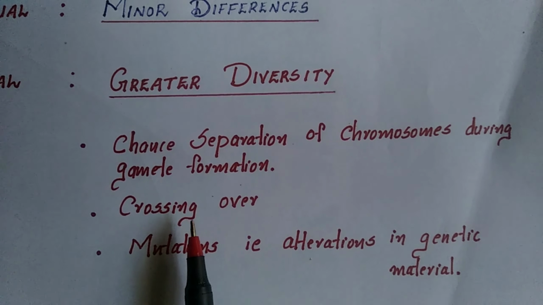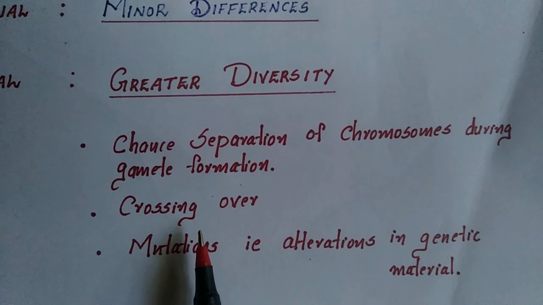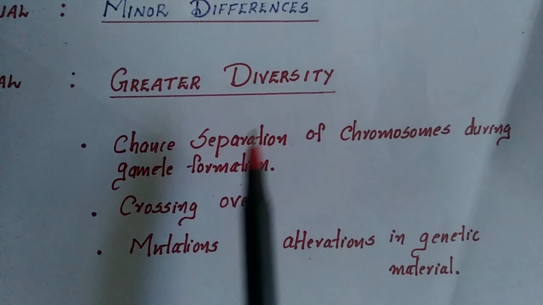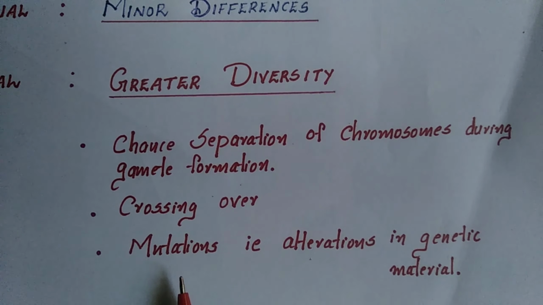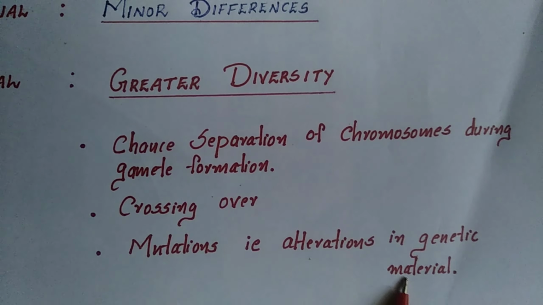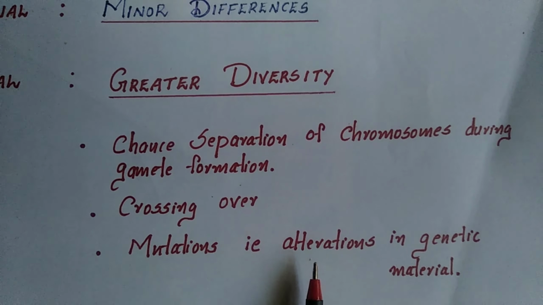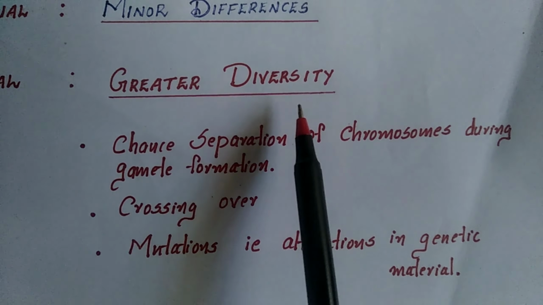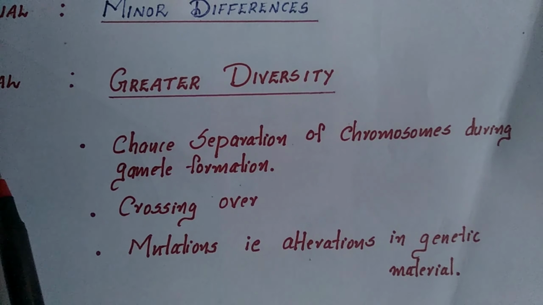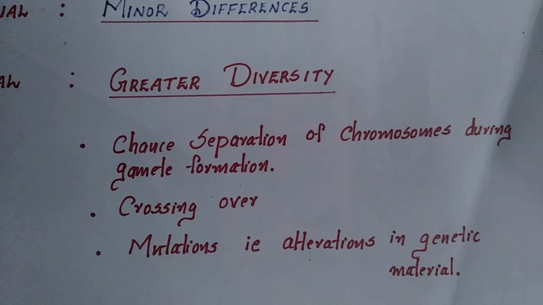Now the second point is crossing over. Crossing over is the exchange of chromosome segments. During the process of crossing over, there will be chances for greater diversity. Now lastly, mutation. What is the definition of mutation? When the genetic material undergoes alterations during the pairing process, it will result in greater diversity. So these are the reasons why variation occurs during the process of sexual reproduction.